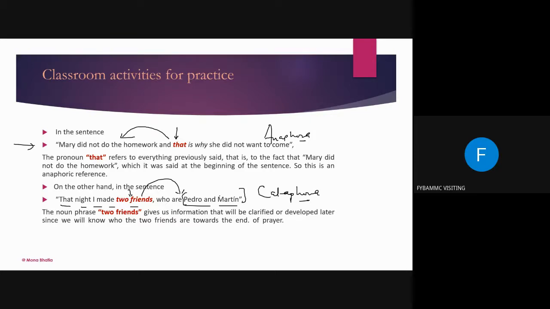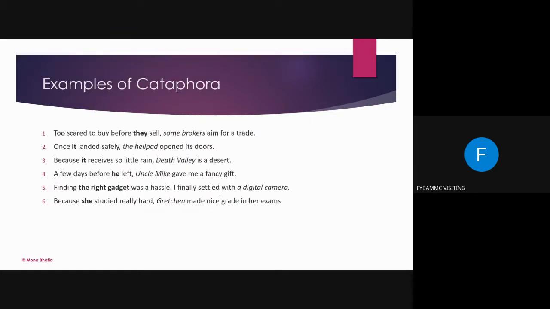Okay. Let's move ahead. Now, there are 6 sentences here. These are all examples of cataphora. Too scared to buy before they sell, some brokers aim for a trade. So you see, the information for "they" is coming in the later part. Who were they? Some brokers.